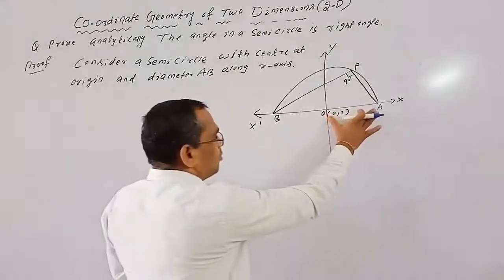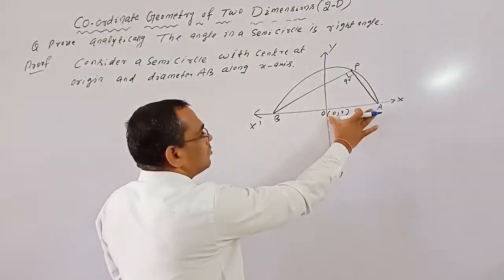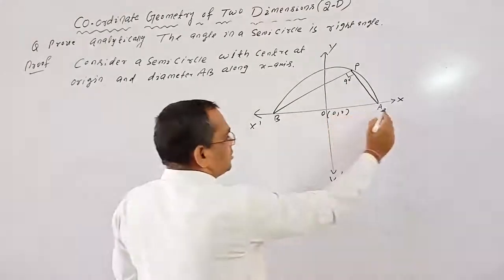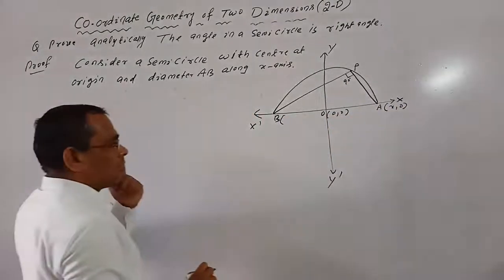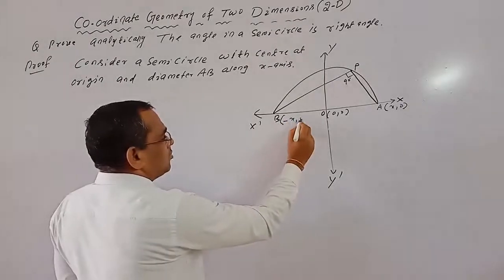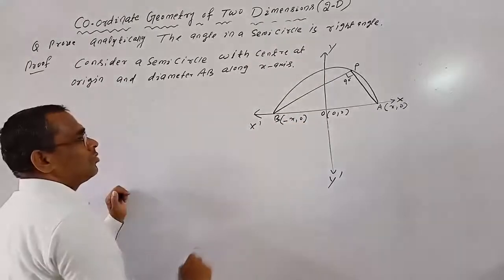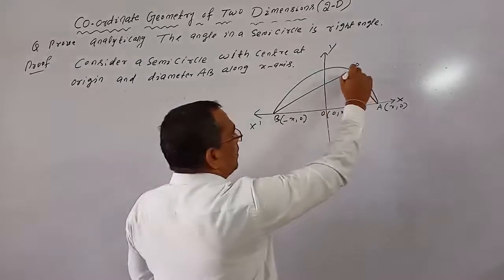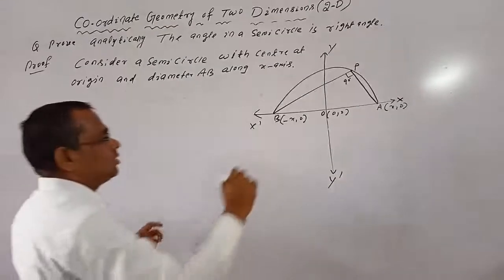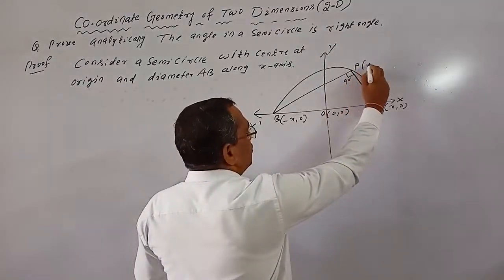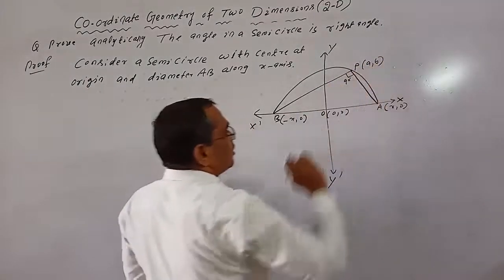Suppose the distance from O to A equals x. The coordinates of A are (x, 0) and the coordinates of B are (-x, 0), and P is any point on the circle. So its coordinates are (a, b).